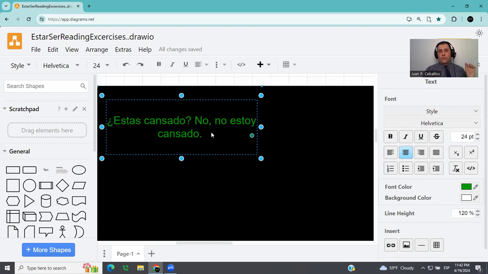Why am I using estar here and not ser? Okay. So is cansado, can you consider cansado something permanent? The answer is no. Cansado is something temporary. It's a temporary condition of the body. That's why we are using the verb estar here. Estás is second person informal or familiar. That's why the verb is conjugated as estás.